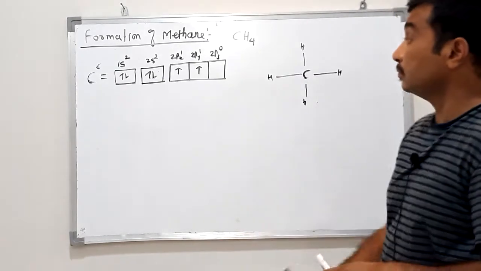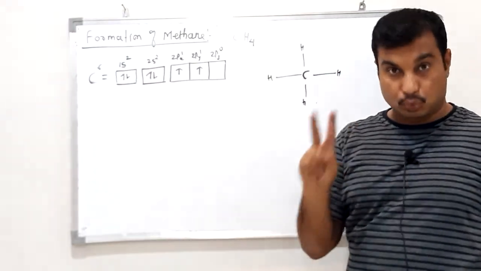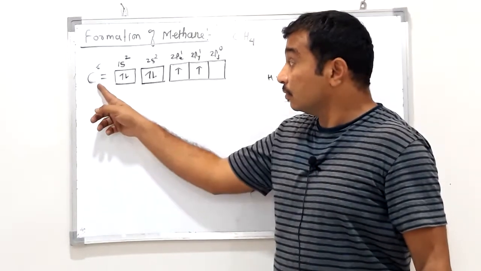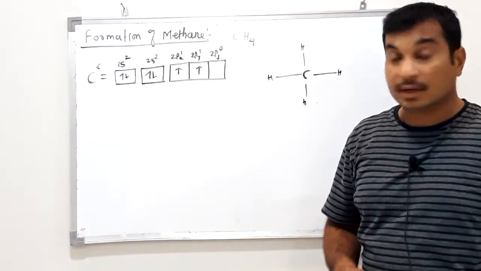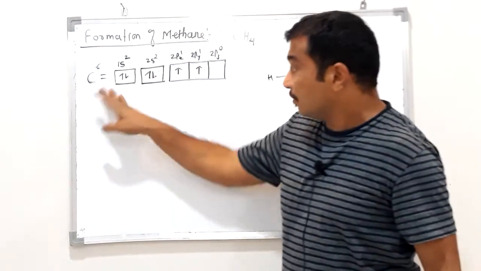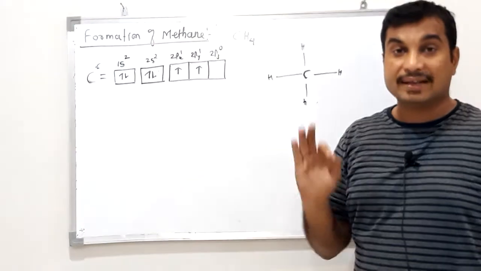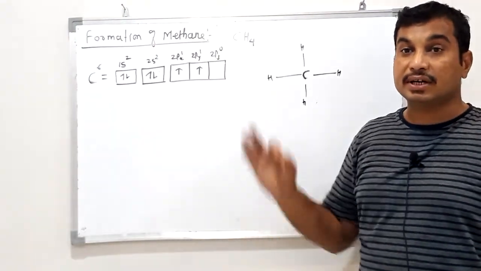Now, how many unpaired electrons are present in carbon? 2. So maximum how many bonds can this carbon form? What is the valency of carbon as per this electronic configuration? It is 2. Valency is nothing but the number of unpaired electrons present in the orbitals.